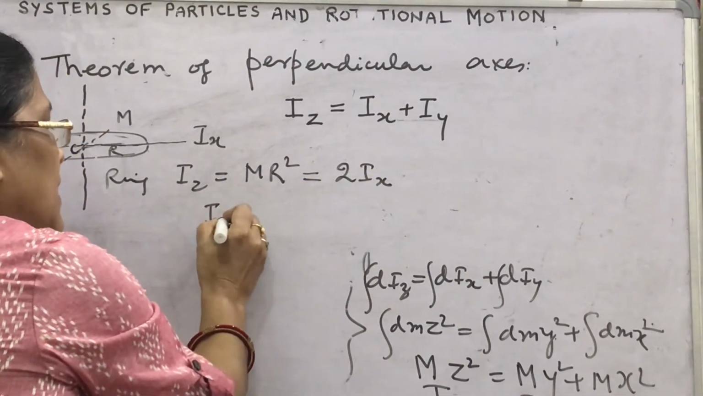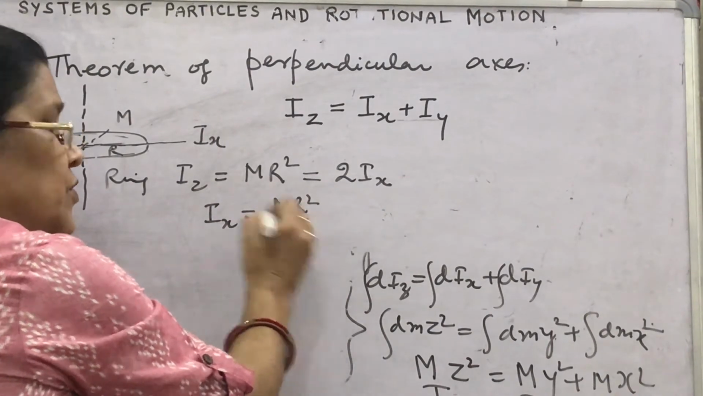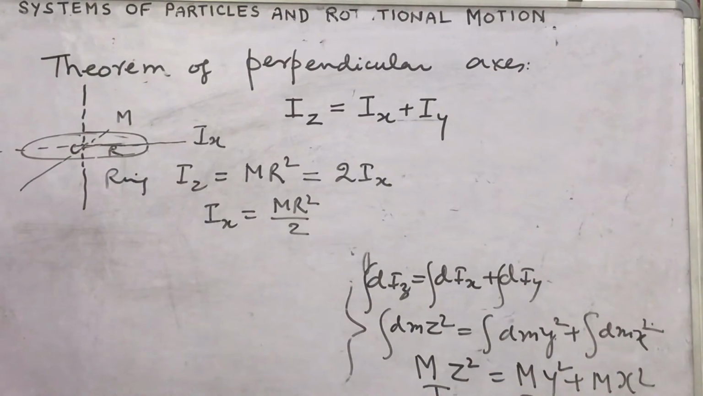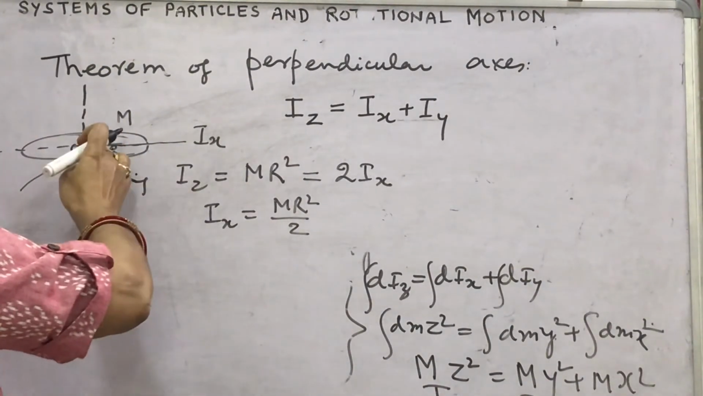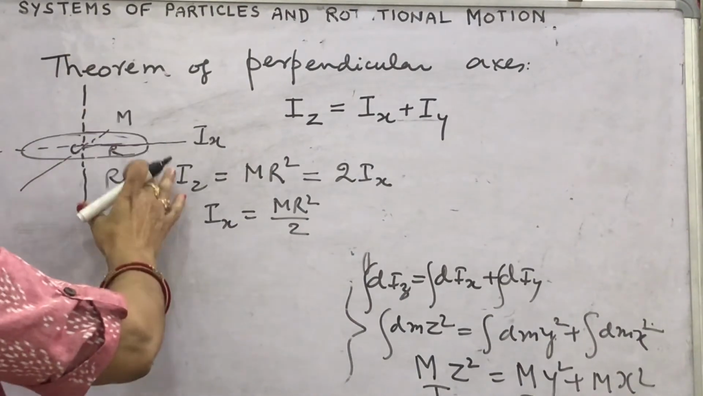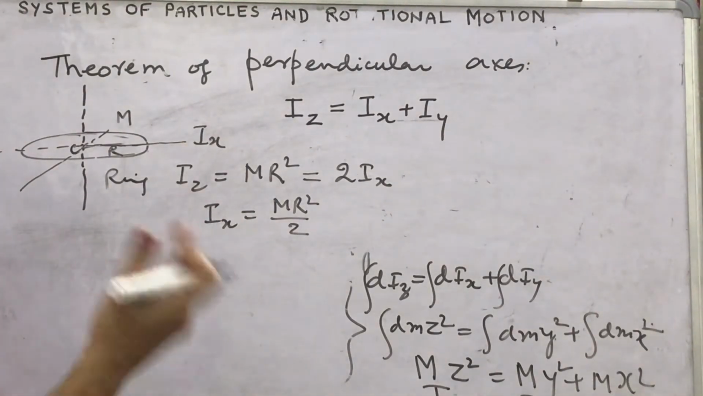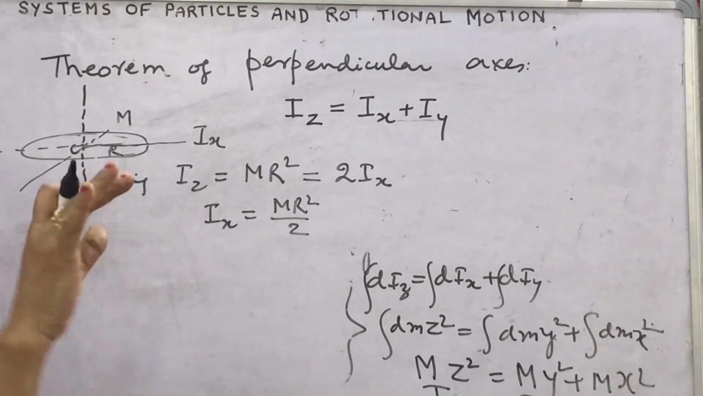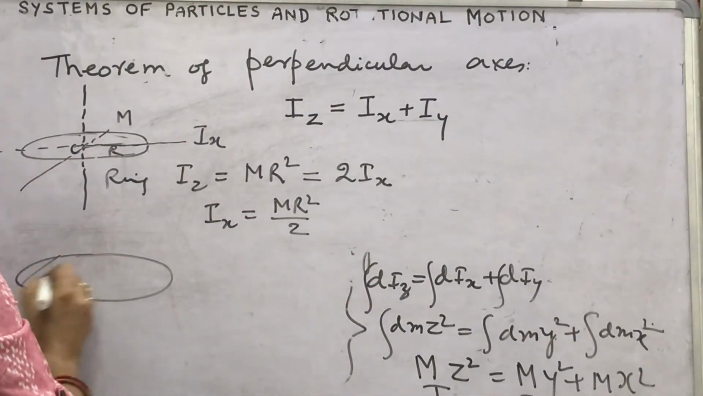Then what will be Ix? That will be MR square upon 2. So in this way, if the moment of inertia through the center of the ring perpendicular to its plane is known, then what about its diameter? It can be calculated. Similarly for a disc,